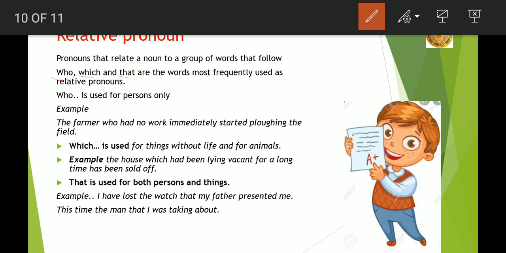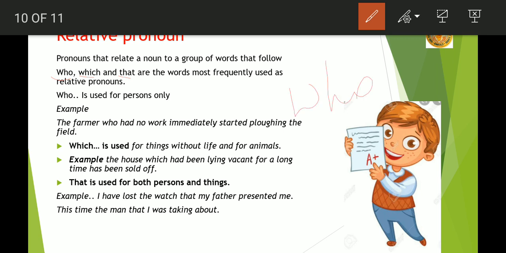Now, when we are talking about words like who, which, that, suppose I'm saying, the two shopkeepers who had offered attractive discounts did brisk business. Here I have used shopkeepers, a plural form, and I have used the word who.